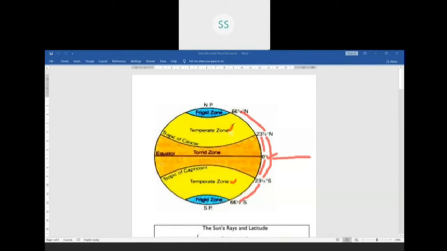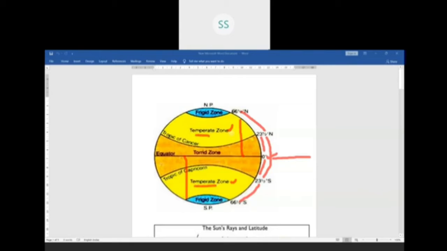This region receives less amount of sun rays because as we move away from the equator, the sun rays are falling slanting. As we move towards the poles, the sun rays become slanting and it receives less sun rays. So the temperatures are low in temperate zone on both the hemispheres.